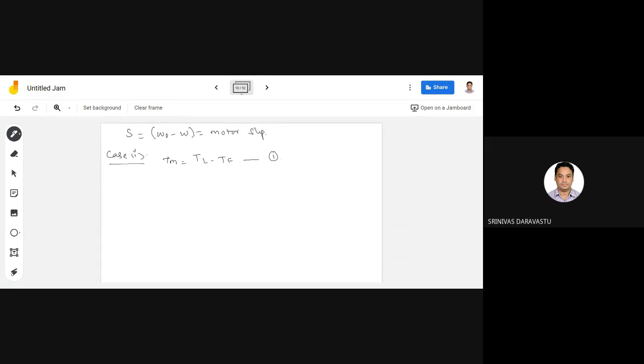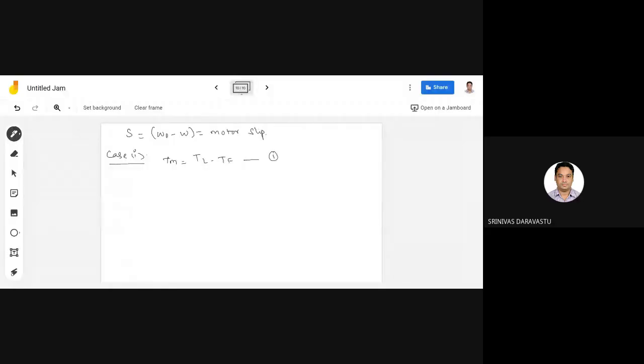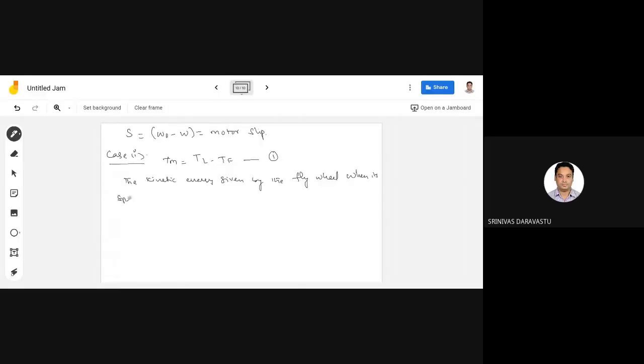Okay, and the kinetic energy given by the flywheel when its speed is reduced from omega naught to omega is equal to half J into omega naught square minus omega square.